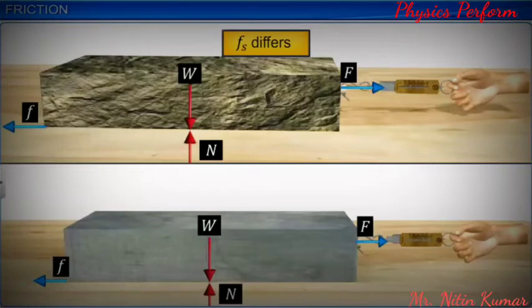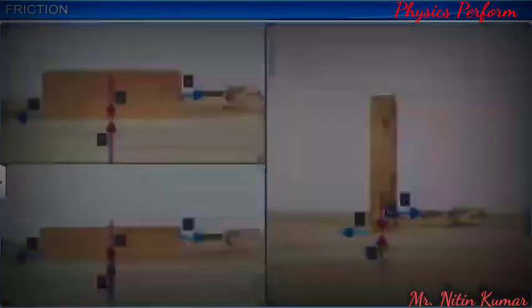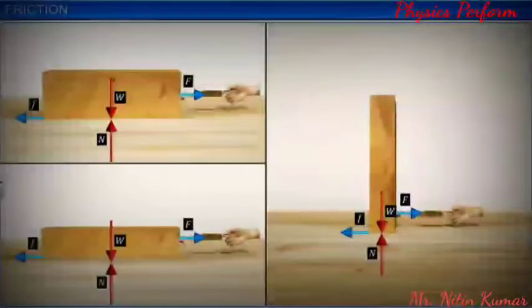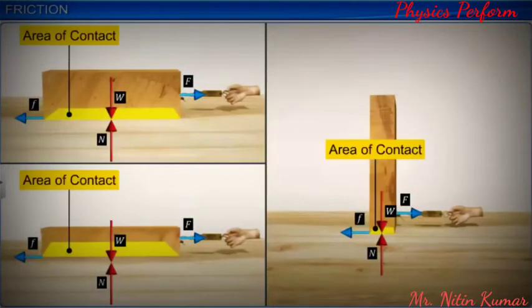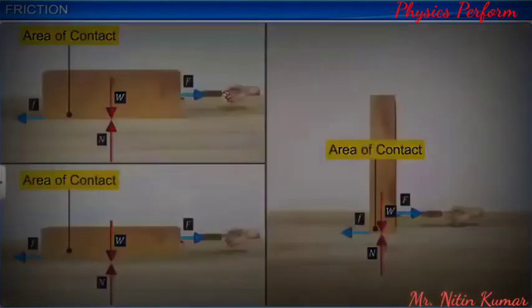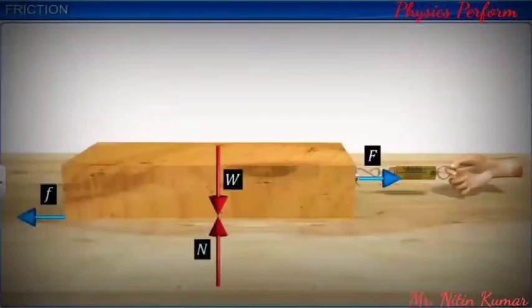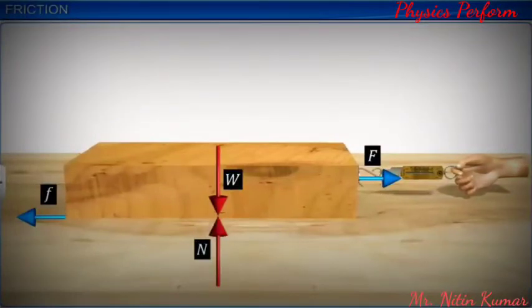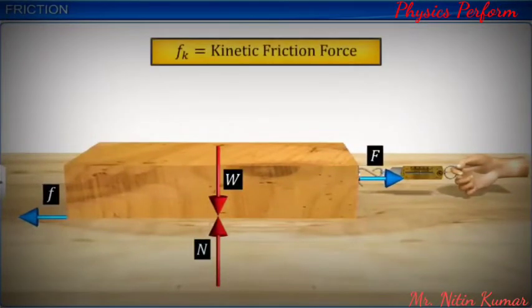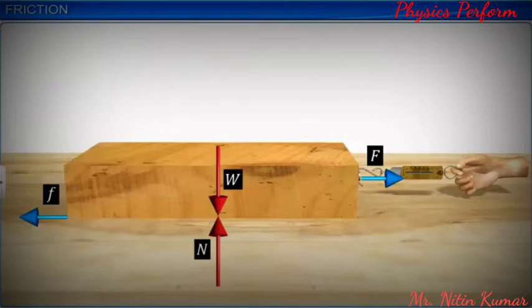We find that the limiting frictional force is independent of the contact area between the two surfaces. When the block actually starts moving, the frictional force experienced by the block is known as the kinetic friction force. The kinetic frictional force is always slightly less than the static limiting frictional force.